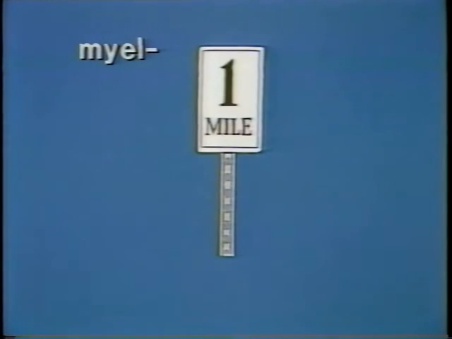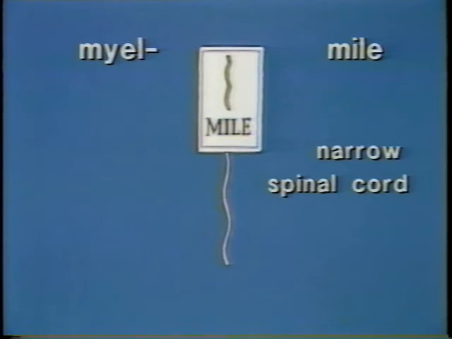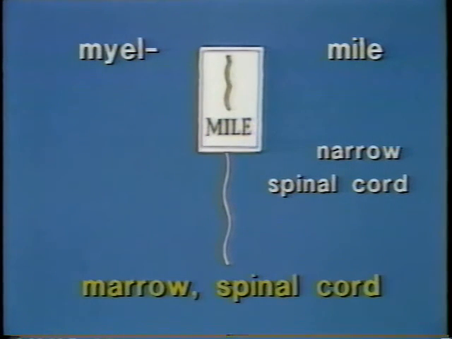Next, mile. Mile sounds like mile, so we can use this image for mile. Mile, mile. Mile means marrow or spinal cord. So as you look at this image of mile, see it supported by a narrow spinal cord. Narrow spinal cord will remind you of marrow or spinal cord. Mile, mile, narrow spinal cord, marrow spinal cord.